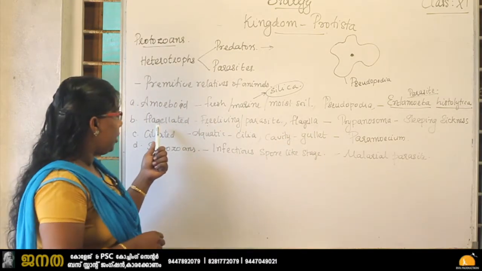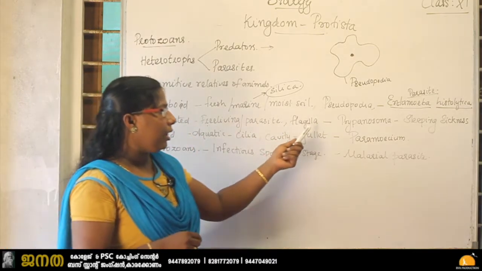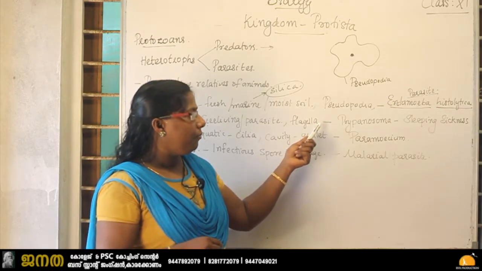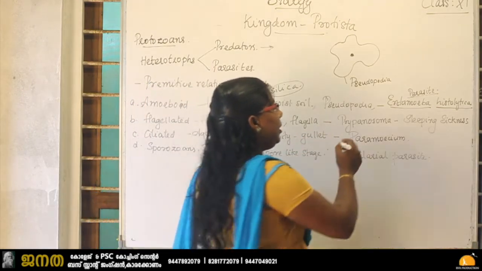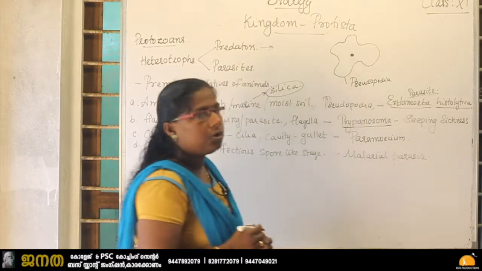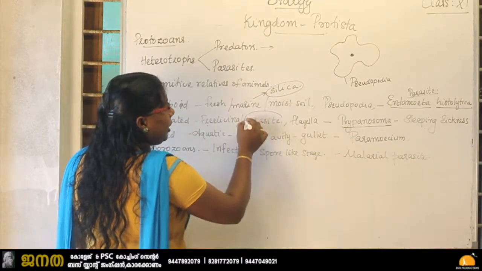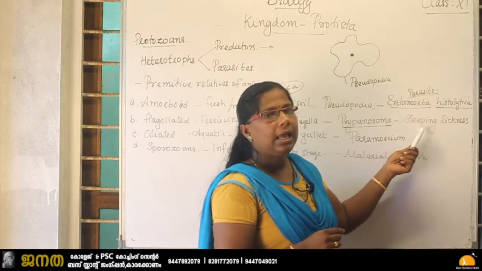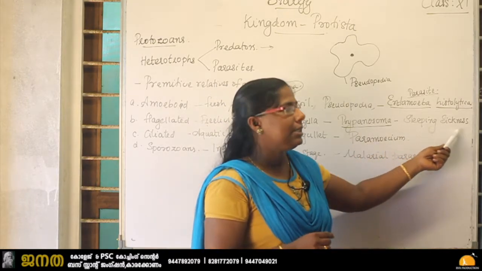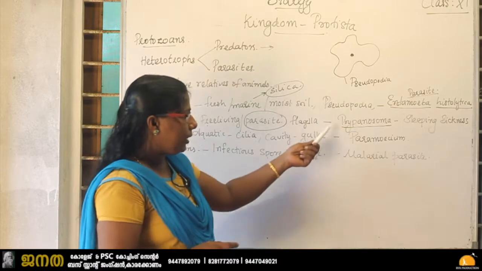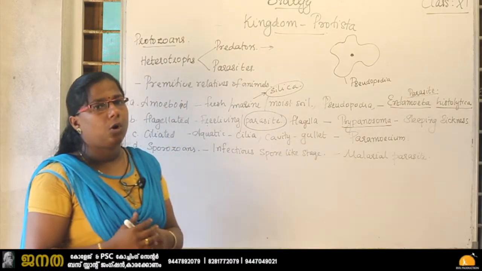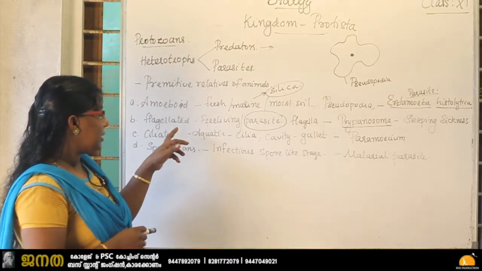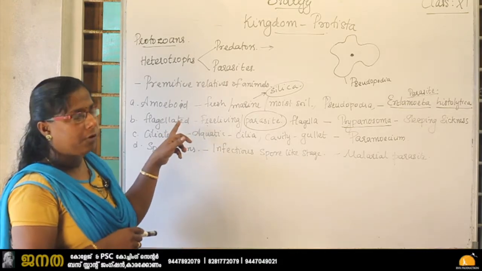An example is Trypanosoma. As I told you, it may act as a parasite, and Trypanosoma is a parasite that causes sleeping sickness. That disease is caused by the flagellated protozoa called Trypanosoma. So that is the characteristic of the flagellated protozoa.